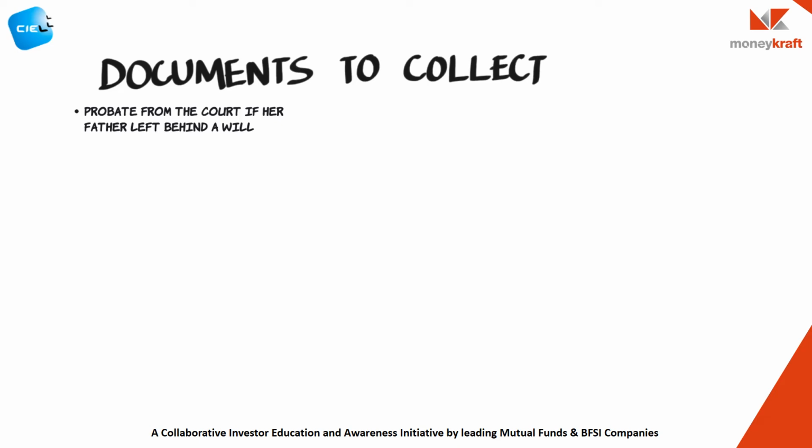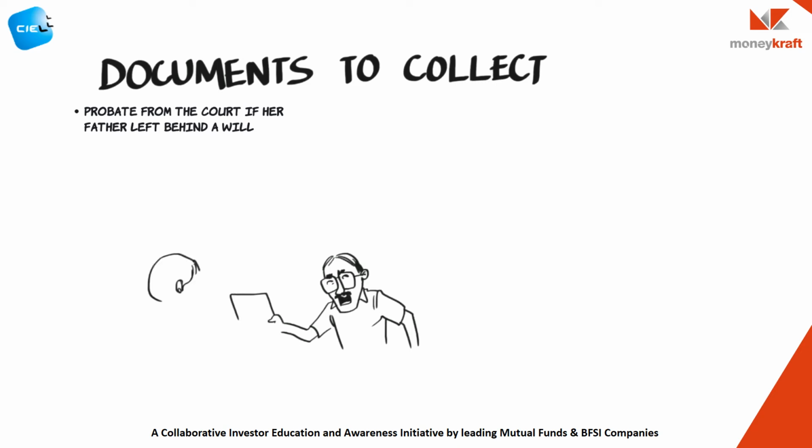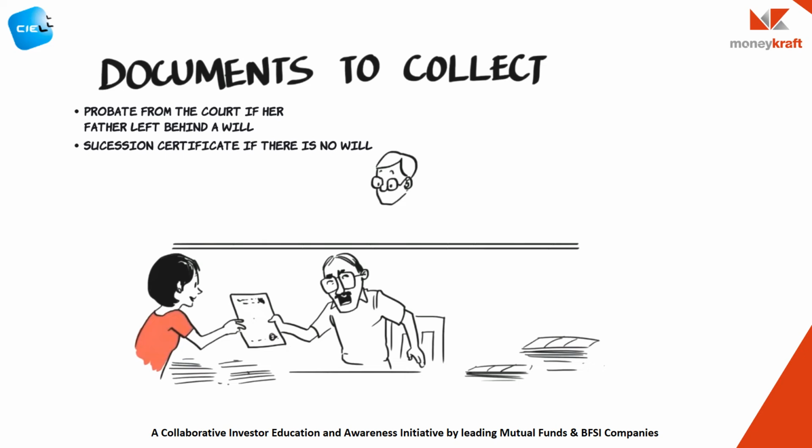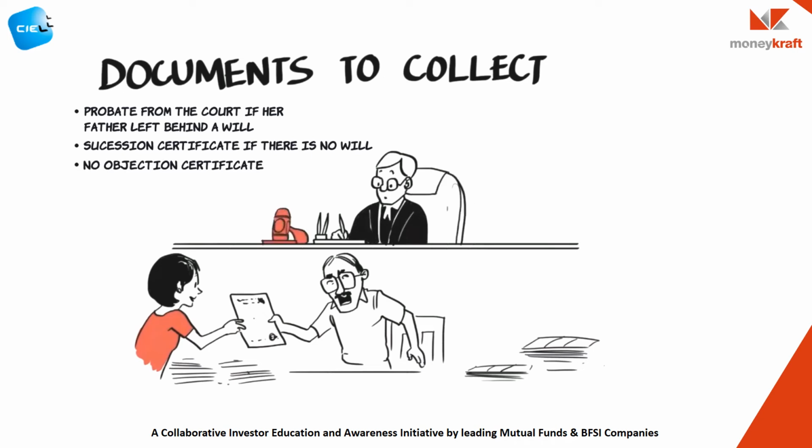Probate from the court that validates a last and final will, if her father left behind a will and named her as a beneficiary. Succession certificate from the court listing the legal heirs. If there is no will, she should be named along with her mother and brother. No objection certificate, now signed by her mother and brother, relinquishing the claim to the investments in her favor. Indemnity bond absolving the mutual fund from any future claims that may be made by any other claimants.